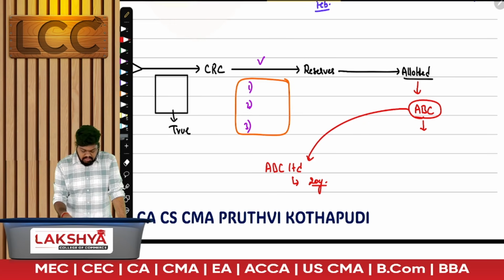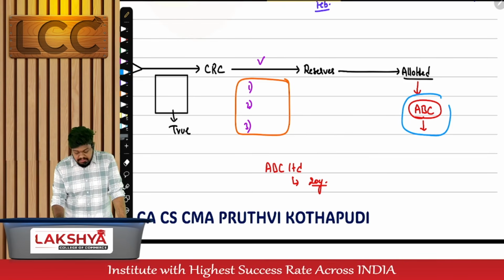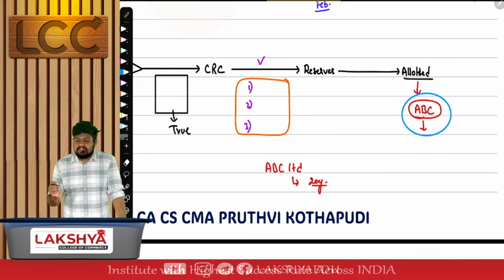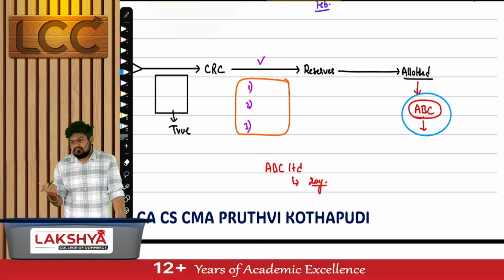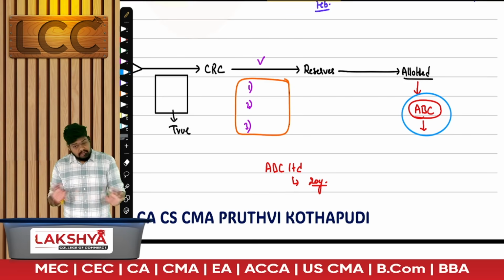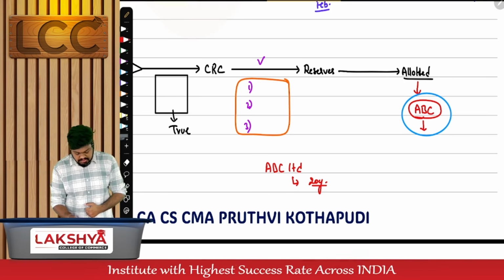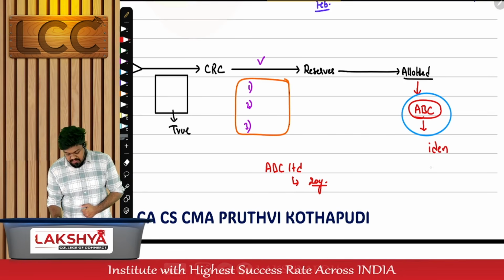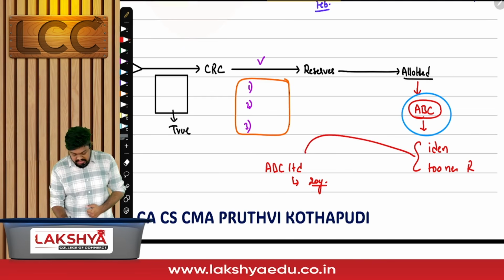No. Now what happened? Give me the words carefully: if the company has been incorporated with an identical or too nearly resembling name to an existing company, it's a loss for the existing company. Is that sentence comfortable first? If a company is incorporated, the name has already been allotted, the company has been incorporated with what kind of name? A name which is identical or too nearly resembles what? An existing company.